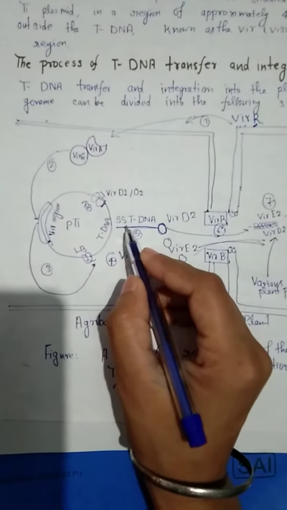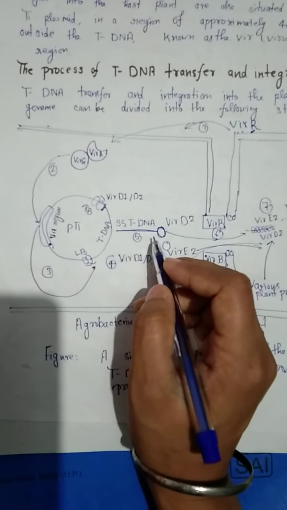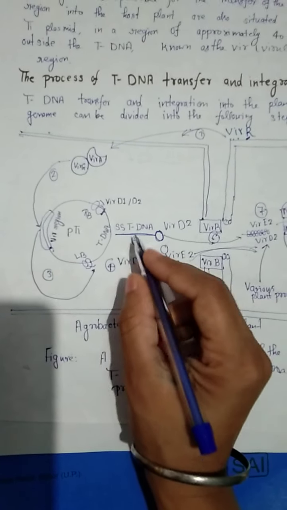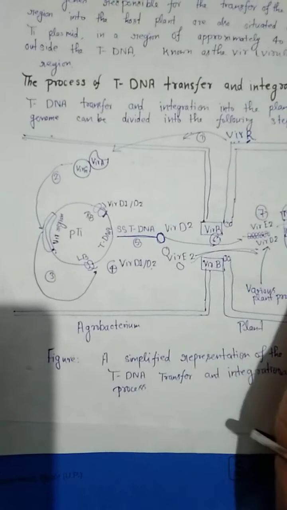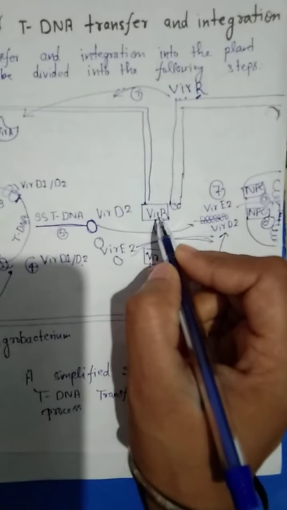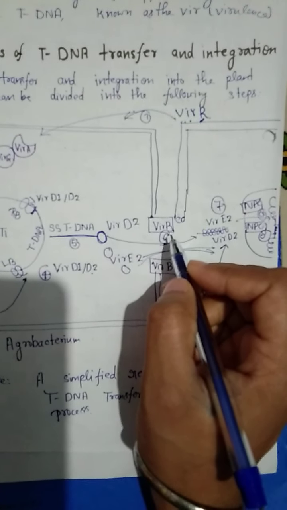So this tDNA that is associated with Vir D2 is also associated with Vir E2, and all this complex is transported into the plant cell with the help of Vir B, and here Vir B acts as the transfer apparatus.